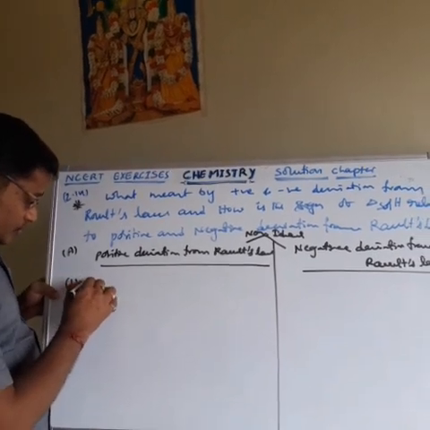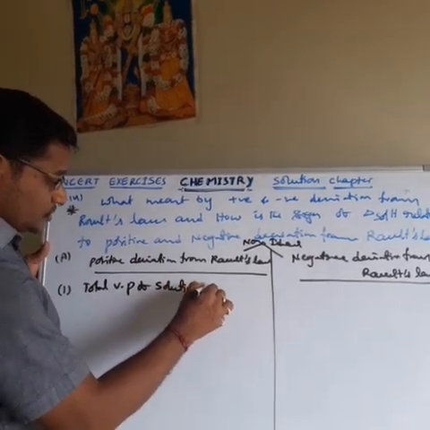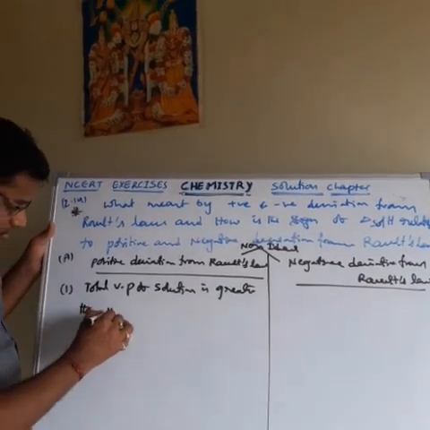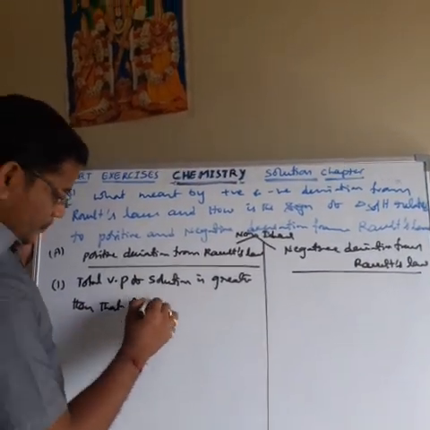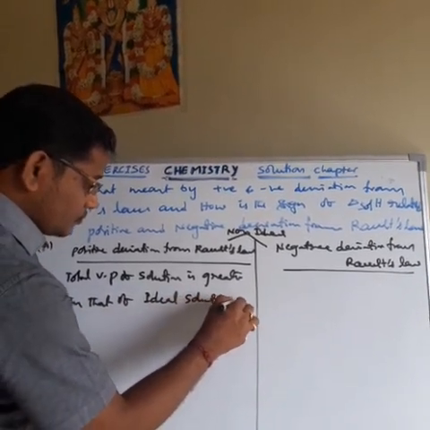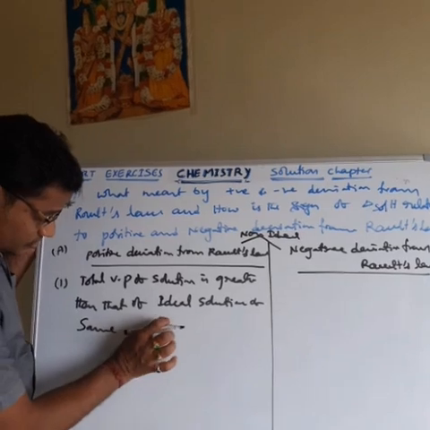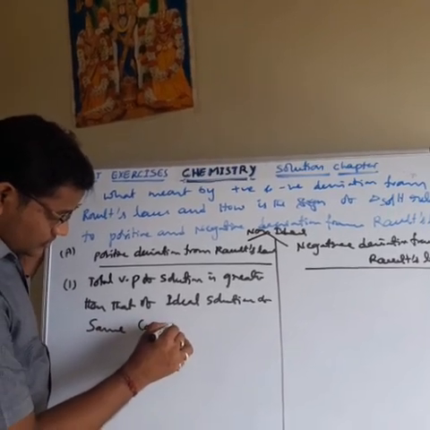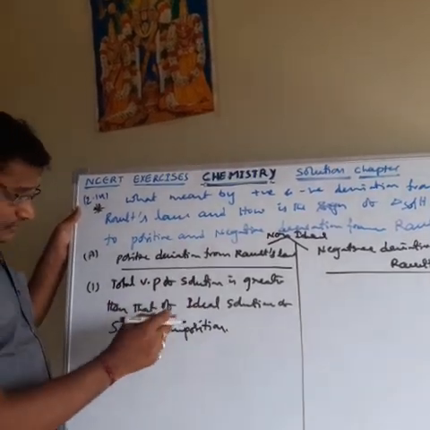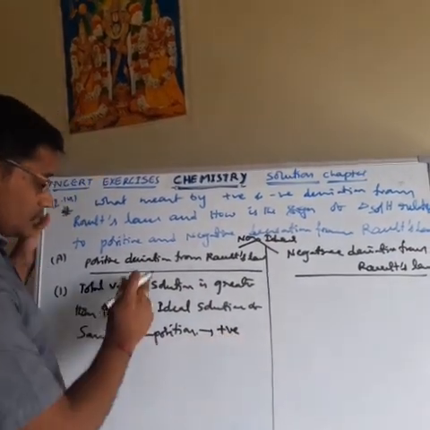Once again, see the definition. The total vapour pressure of the solution is greater than that of the ideal solution of the same composition. This type of solution is said to show positive deviation from Raoult's law.